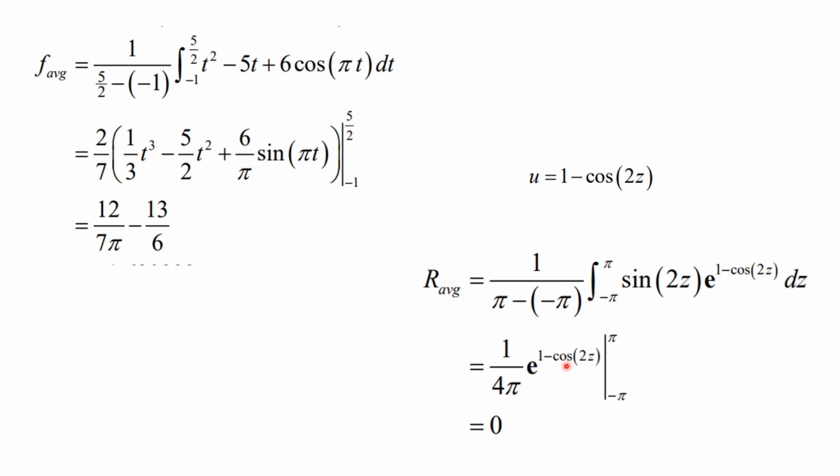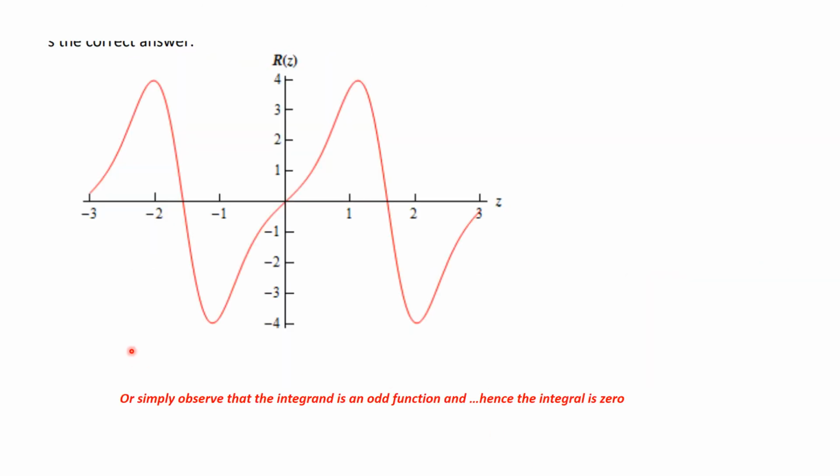Now it turns out the cosine itself is an even function, so when you put this number in, or minus that number and subtract them, you're going to get 0, and so the answer to this is 0. Now you might be surprised and say, how could the average value of that function possibly be 0 over that interval? Well, it turns out that the positive areas cancel out with the negative areas, and so that is apparent